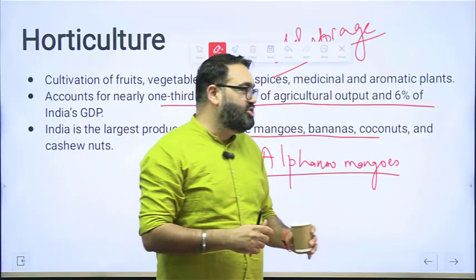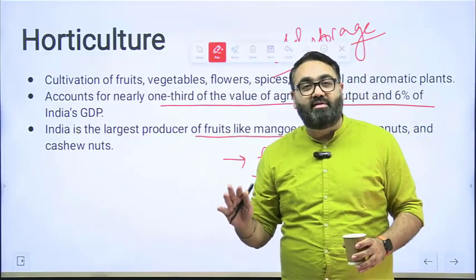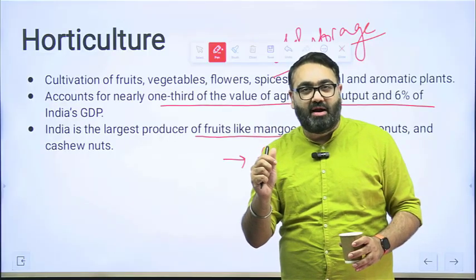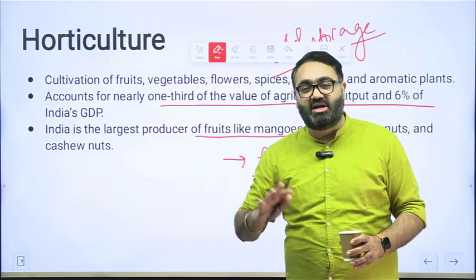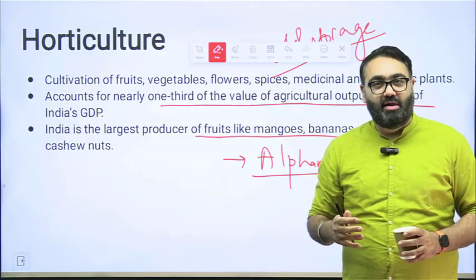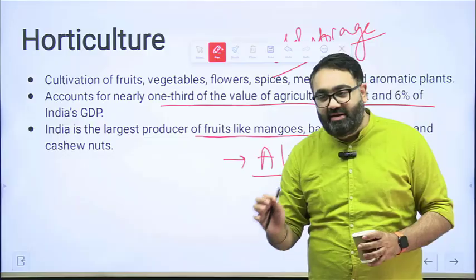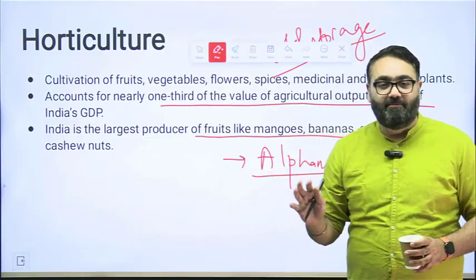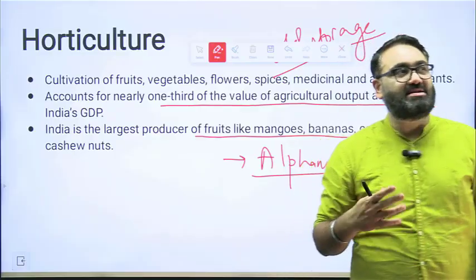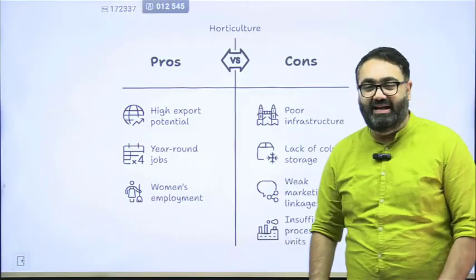But in countries such as the US, what happens? They don't even allow an apple to be sold in the market even if it has a very small marking. Even the smallest of marking, it will not go into the market, it will just not be allowed to be sold. That is how their standards are. It's not just about the taste, even visually if they have a problem with it, they will not allow it in the market. That is why you have to maintain these standards. If you have to focus on things such as horticulture in the long run, that is an issue that we are facing in India.